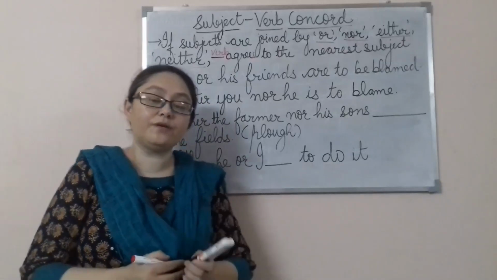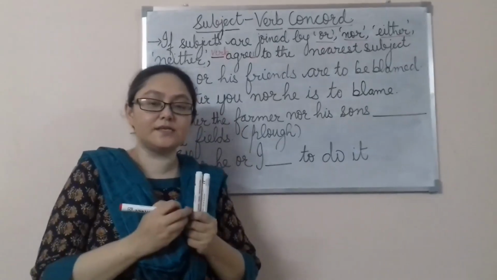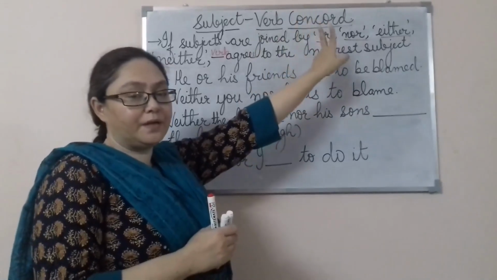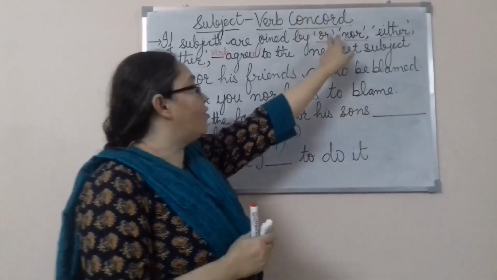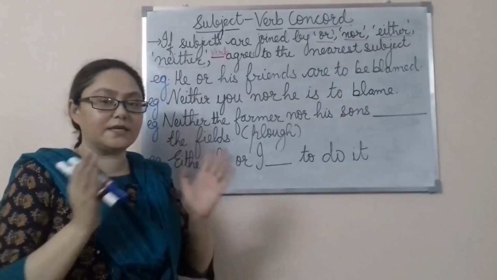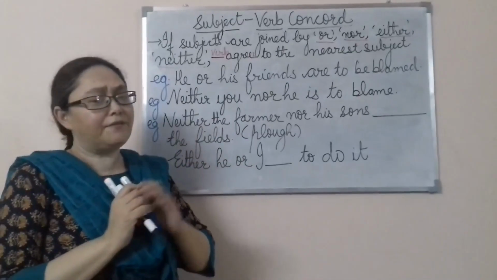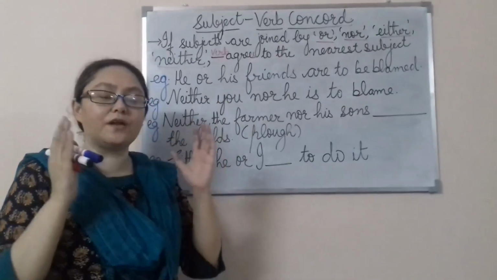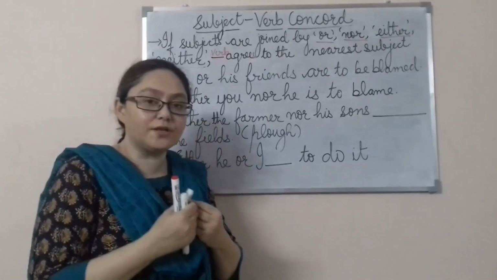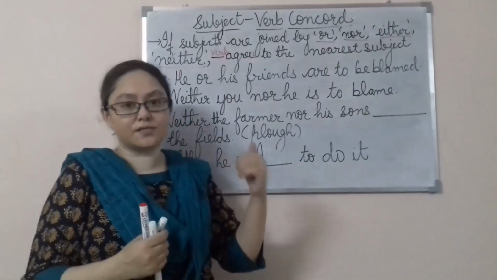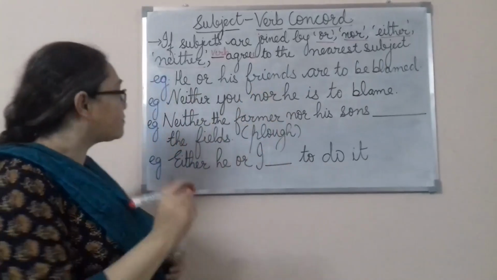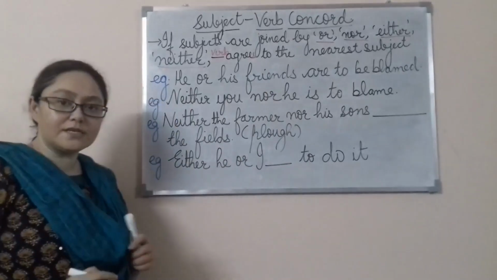Alright, now what are we doing? We are joining the sentences with either, or, nor or neither. These 4 things are there. We are joining the sentence with these 4 words. If anywhere these 4 words come, then what will happen to the verb? It is going to agree, it is going to match the nearest subject. That we are going to see in the examples. So now let's take the first example.